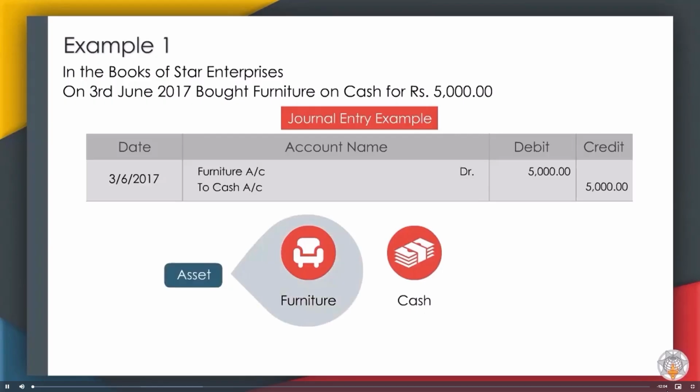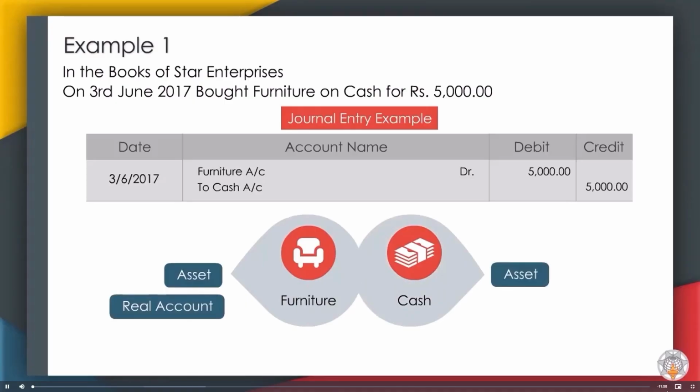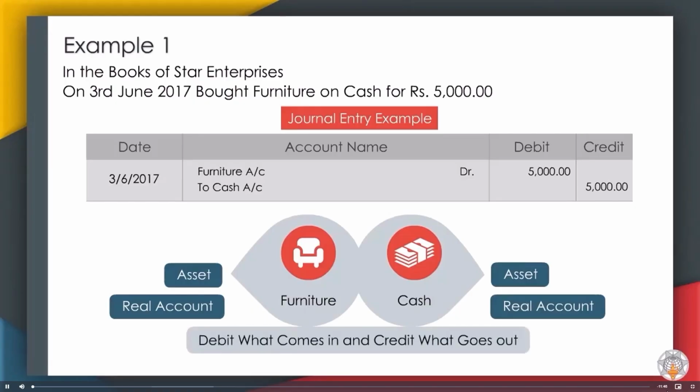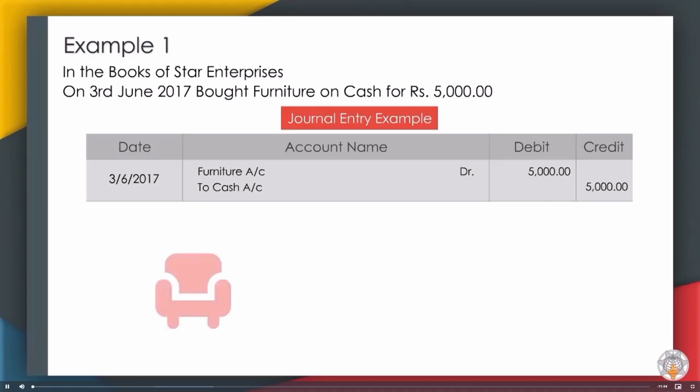Furniture is an asset, that is, furniture account is a real account. Cash is also an asset, that is, cash account is also a real account. Now let us apply the rule related to real accounts. For real accounts, debit what comes in and credit what goes out.